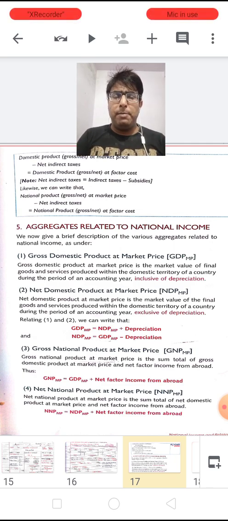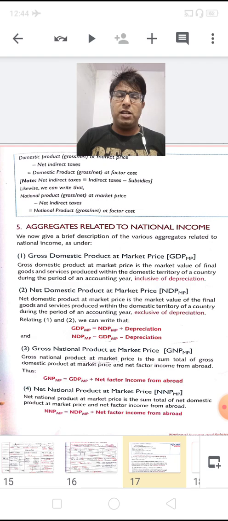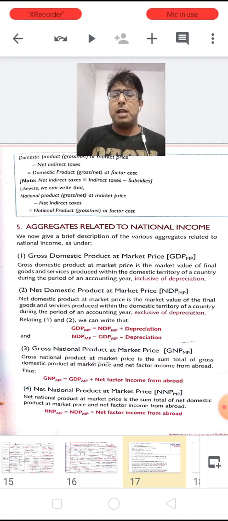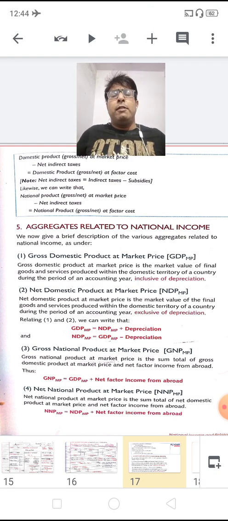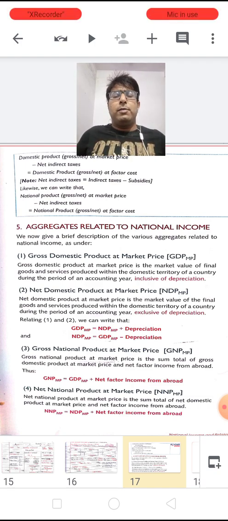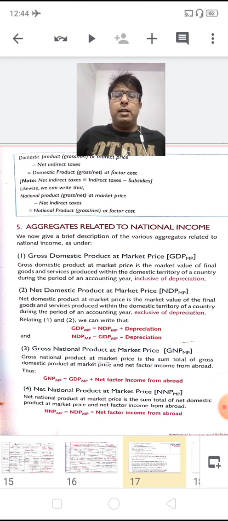Because from GDP-MP to GDP-FC, the major difference is in the 4th place, that is MP to FC. So dear children, when we are talking about gross domestic product at market price, it definitely contains the value of depreciation. It is always inclusive of depreciation also.